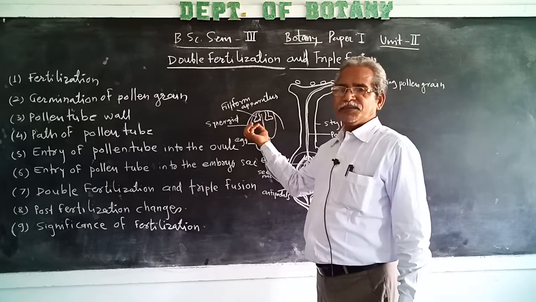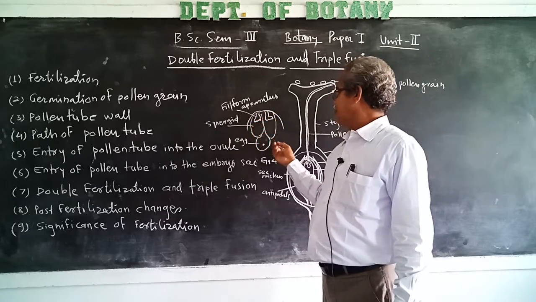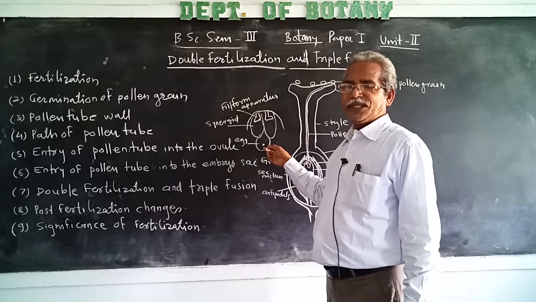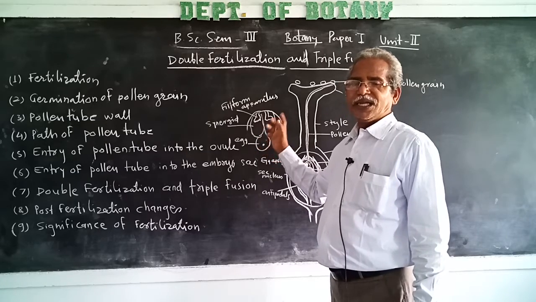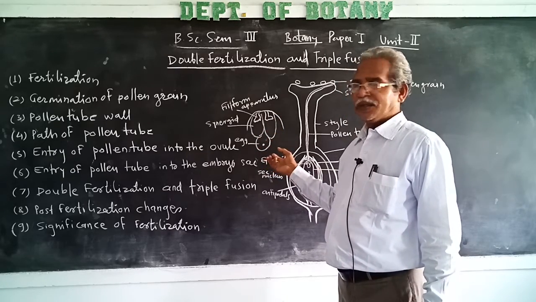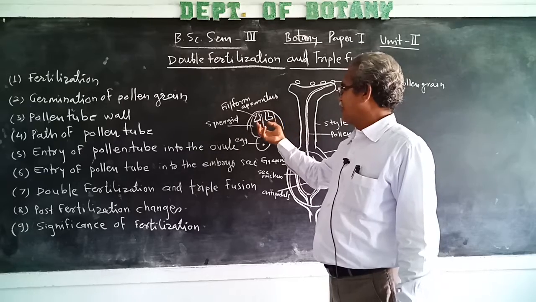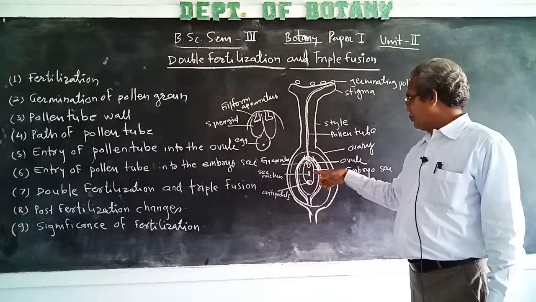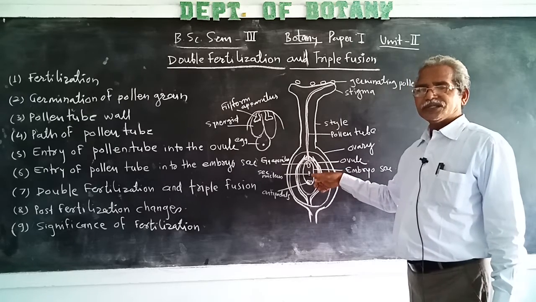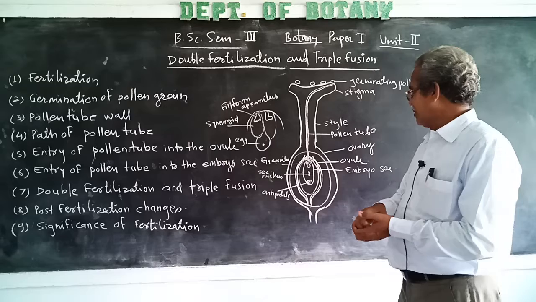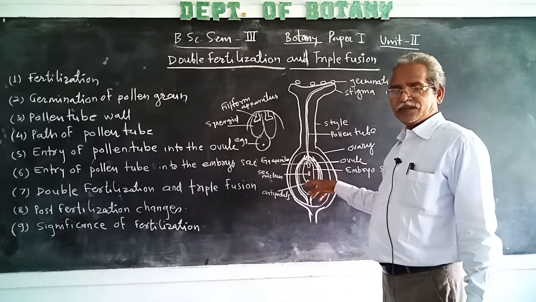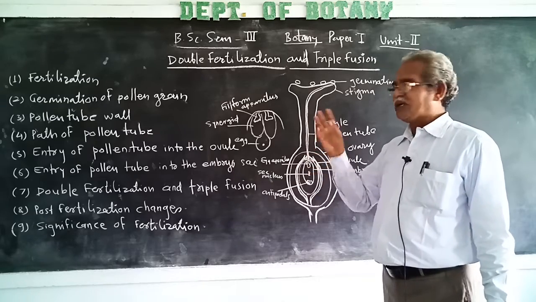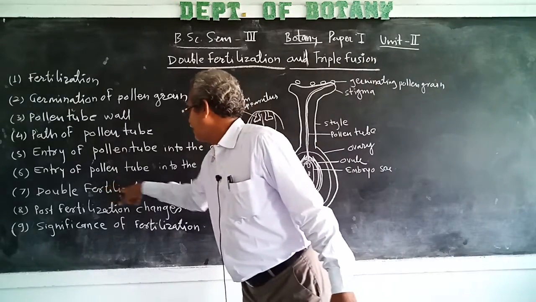Out of two male gametes, one gamete fuses with the egg, and it is called syngamy or first fertilization. And the second male gamete then fuses with the two polar nuclei or secondary nucleus in the middle of the embryo sac. It is called second fertilization. That's why double fertilization.